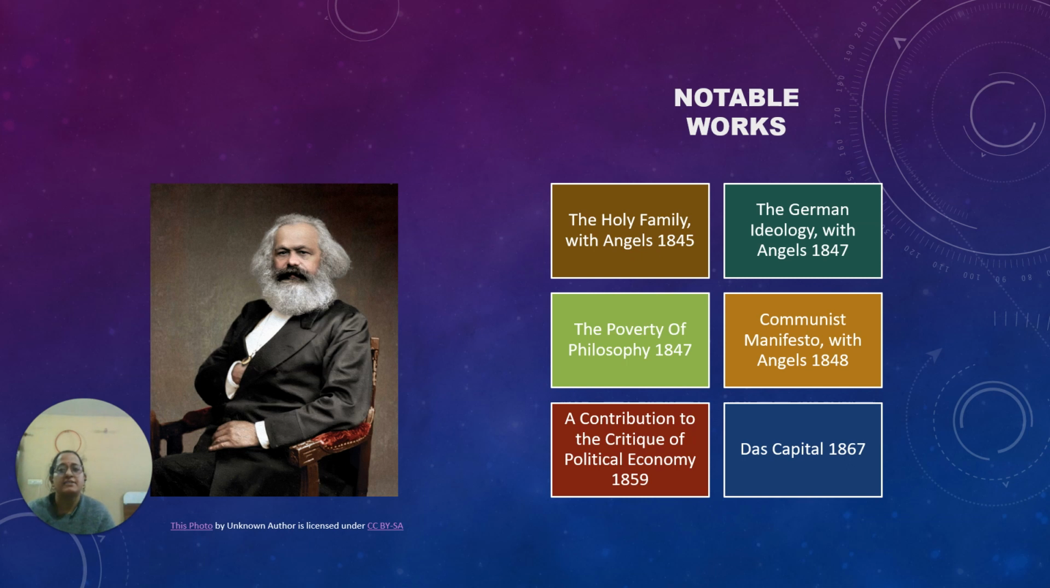The Holy Family with Angels, 1845. The German Ideology with Angels, 1847. The Poverty of Philosophy, 1847. Communist Manifesto with Angels, 1848. A Contribution to the Critique of Political Economy, 1859. Das Kapital, 1867. Okay. There are a number of other notable works.